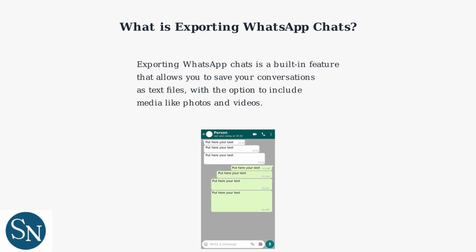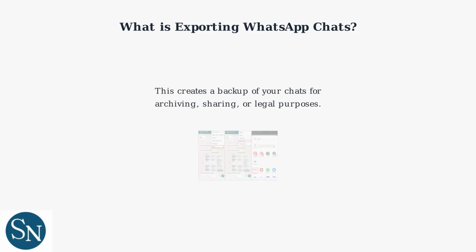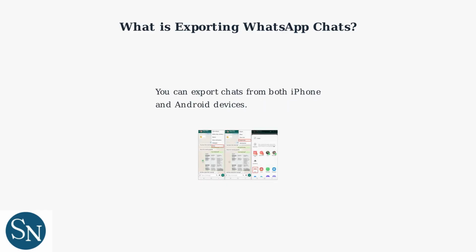Exporting WhatsApp chats is a built-in feature that allows you to save your conversations as text files with the option to include media like photos and videos. This creates a backup of your chats for archiving, sharing, or legal purposes. You can export chats from both iPhone and Android devices.